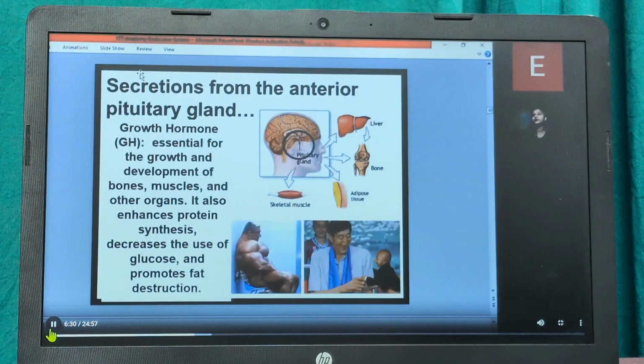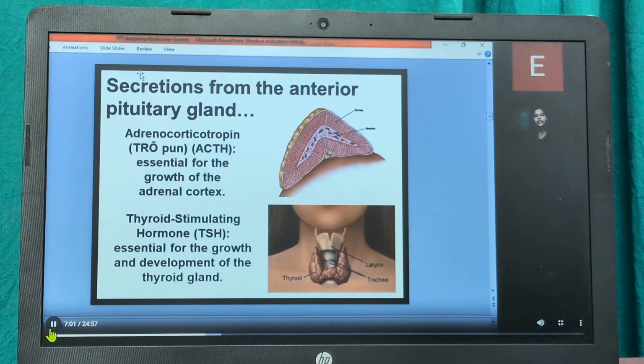Now coming to the secretion from the anterior pituitary gland, that is growth hormone. First, talking about growth hormone: growth in the bones and the muscles. It is essential for the growth and development of bone, muscles and other organs. It enhances protein synthesis in the body and decreases the use of glucose and fat. They are decreased while protein synthesis in the body is enhanced. This is basically the growth hormone.